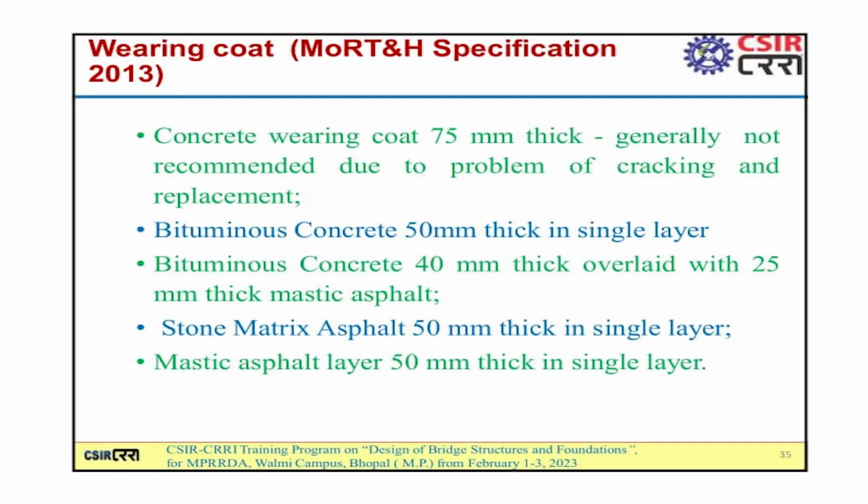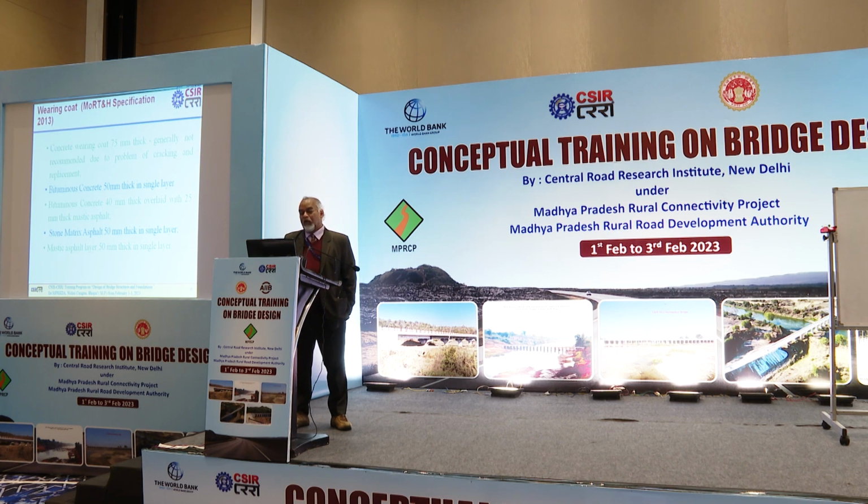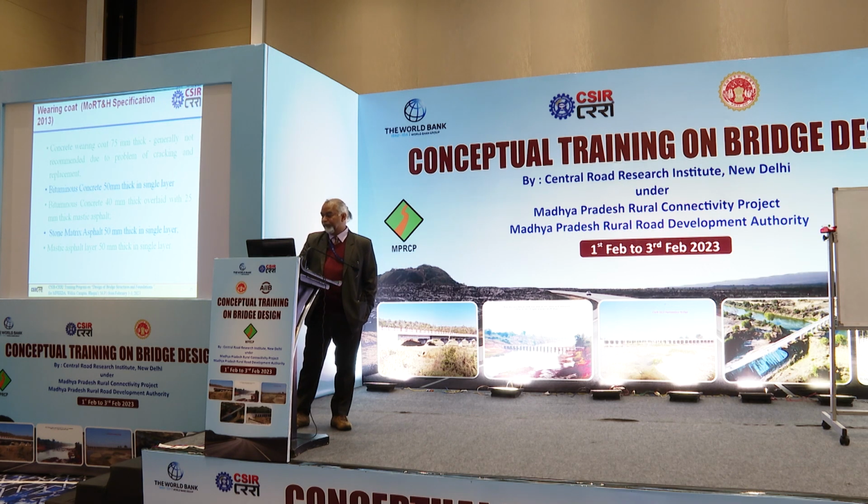As per MoRTH specifications, a wearing coat of 75 mm concrete is recommended, but in CRRI's view, this should not be used due to the problem of cracking and replacement. Alternatively, we can use bituminous concrete 50 mm thick in a single layer, or bituminous concrete 40 mm thick overlaid with 20 mm thick mastic asphalt, or stone mastic asphalt 50 mm thick in a single layer, or a 50 mm thick mastic asphalt layer in a single layer as a wearing coat over the bridge.